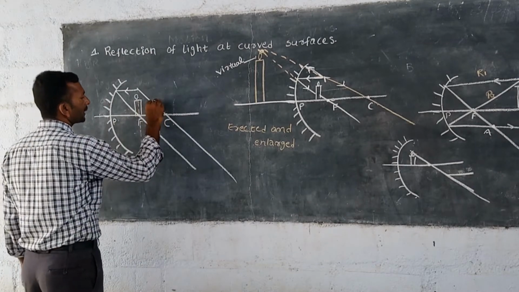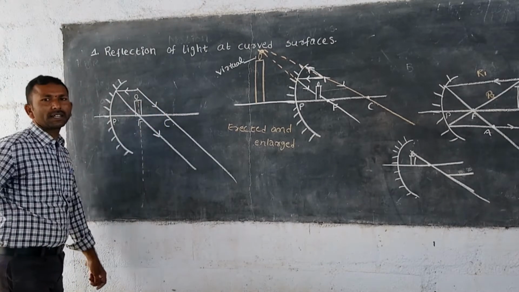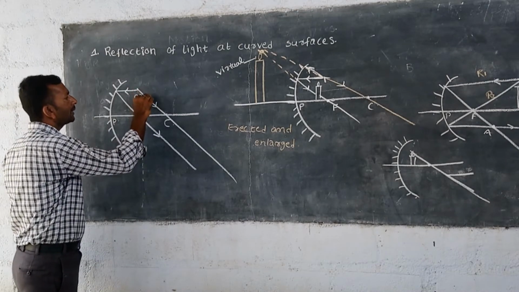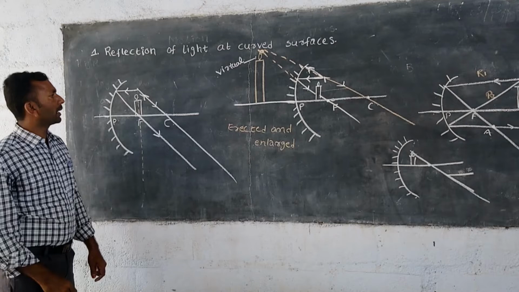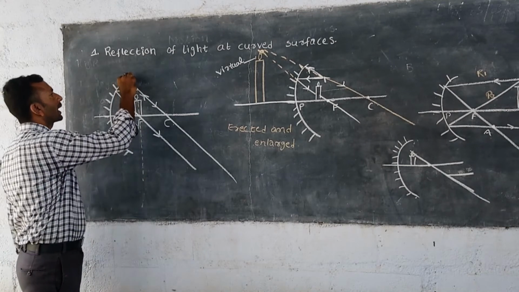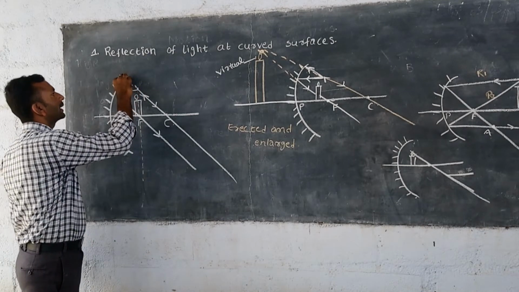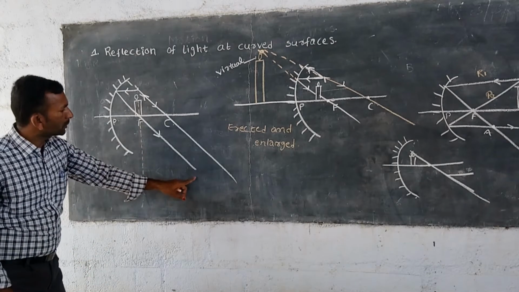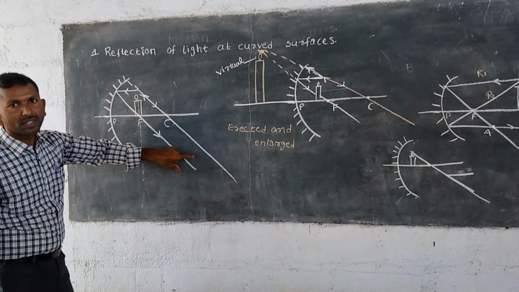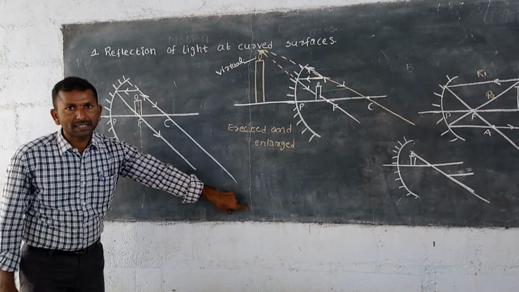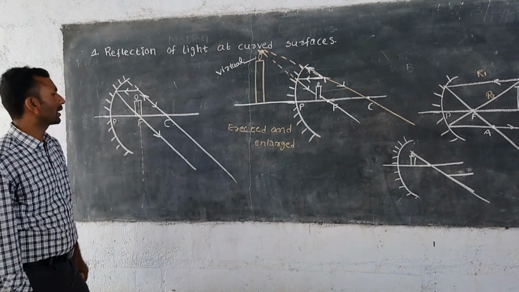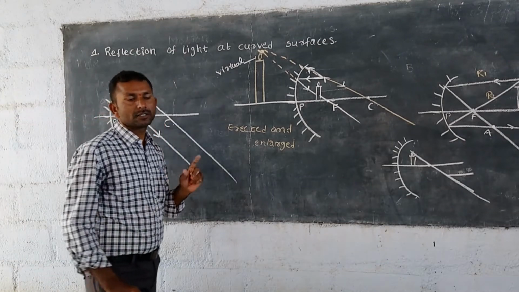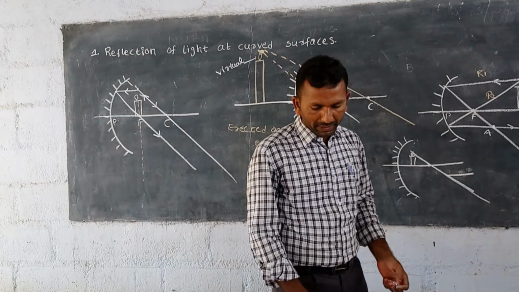We know that if any light ray goes through the center of curvature, it will reflect back along the same path but in the opposite direction. We extend this, and it meets the mirror at a certain point. You can observe here that both these light rays are parallel to each other and do not meet, they are diverging. That's why the image forms at infinite distance, so we cannot get the image.